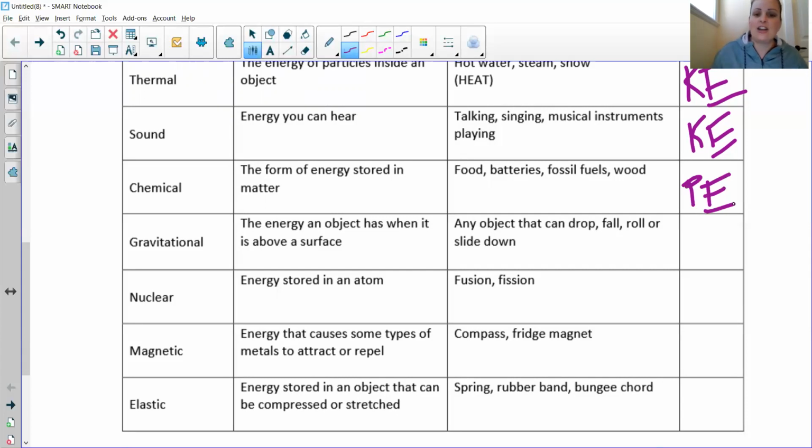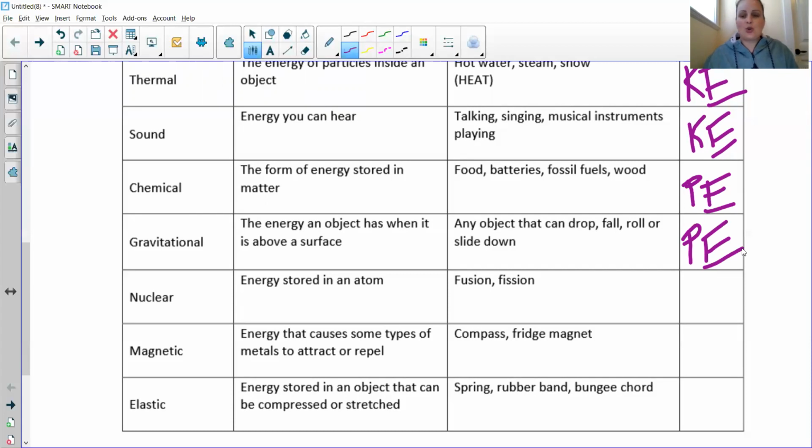Gravitational energy is the energy an object has when it is above a surface. So if I was to hold this highlighter out here, it has some potential energy. It's not doing anything right now, just hanging out. But if I were to drop it, it's all of a sudden done something. So it had the potential to do something, but right up until I dropped it, it wasn't doing anything. So it's stored gravitational potential energy.